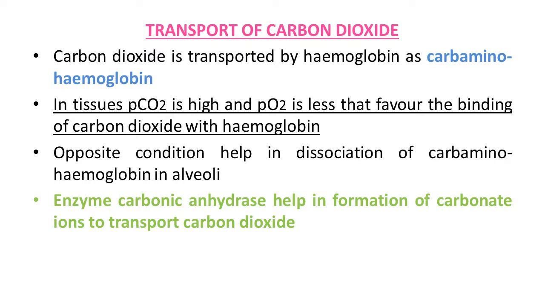So, if you talk overall, the transportation of gases, where blood is the medium for transportation of oxygen and carbon dioxide, this way through RBC and blood plasma in the human body, transportation of both gases, oxygen and carbon dioxide, takes place.